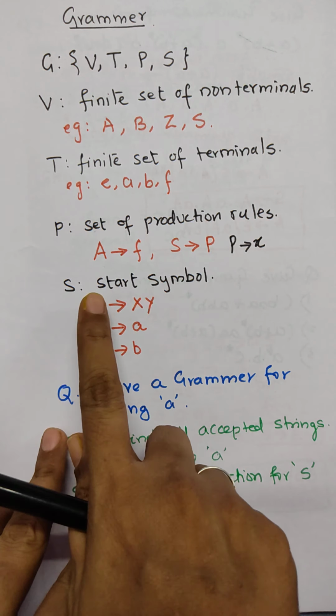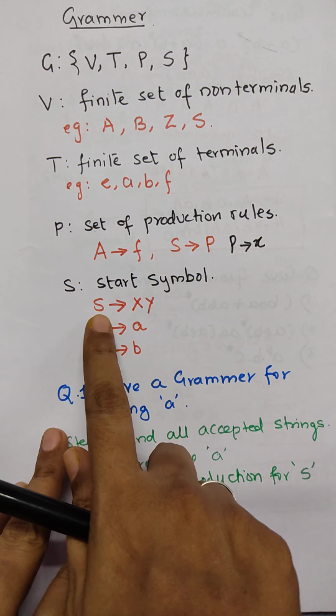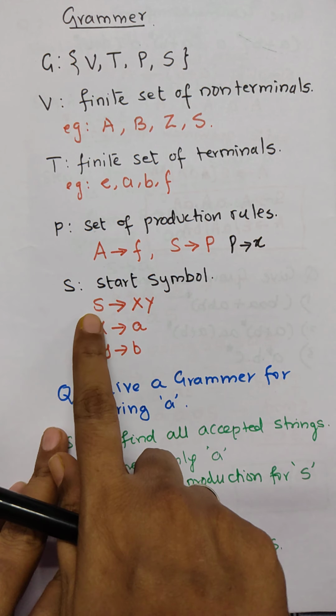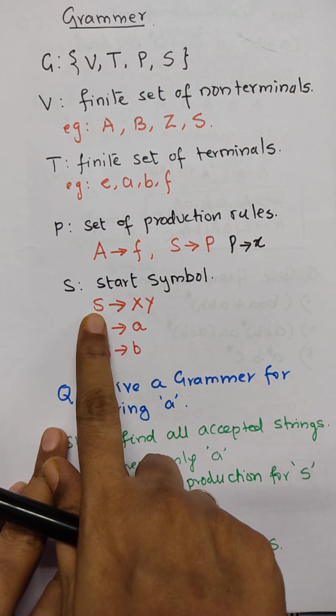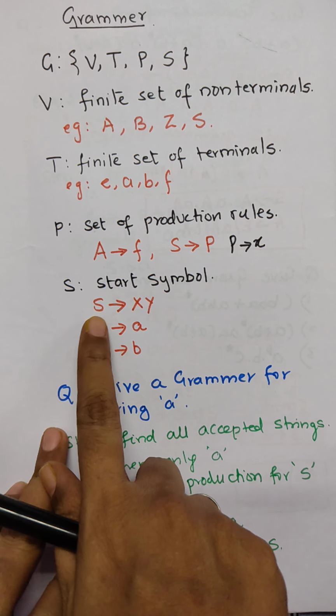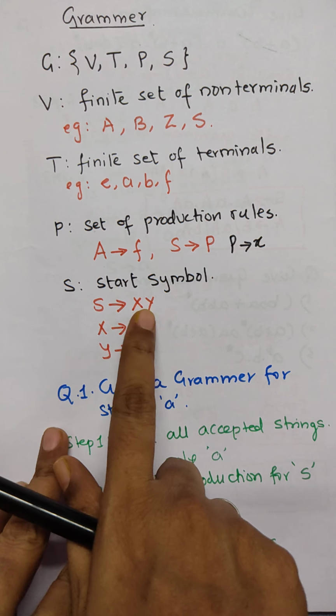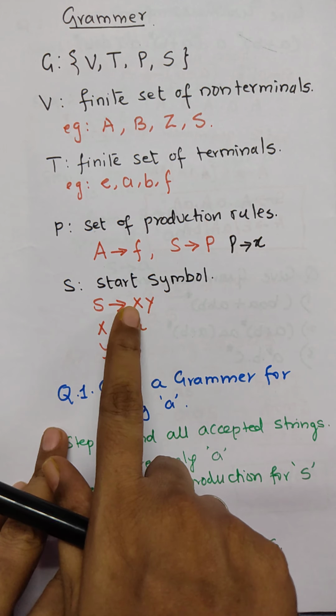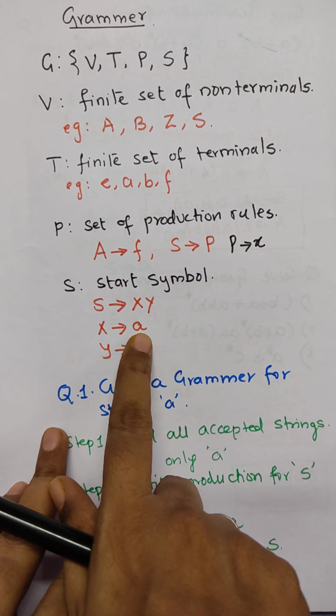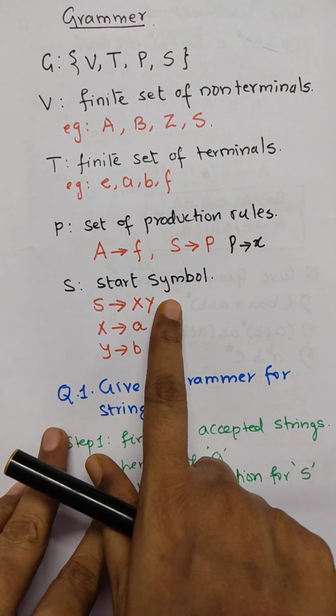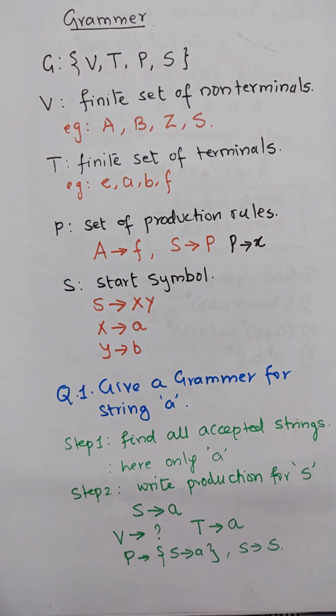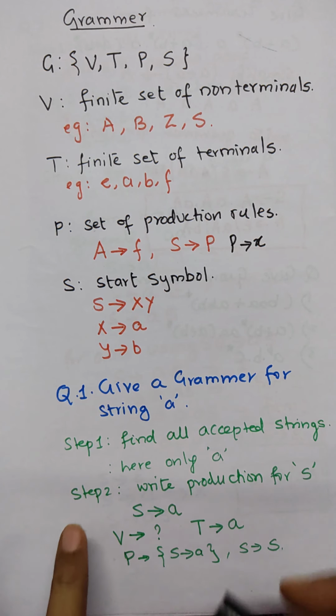Now what is S? S is the start symbol. This is the beginning point of your grammar. For example, here we are starting a grammar with the start symbol S. S is producing X and Y. X is a non-terminal, having some terminal A. Y is also a non-terminal, having some value B. B and A are terminals. They are not going to have any other value in future.